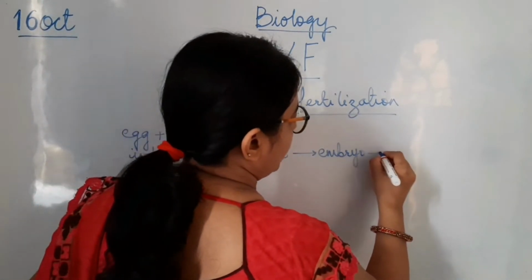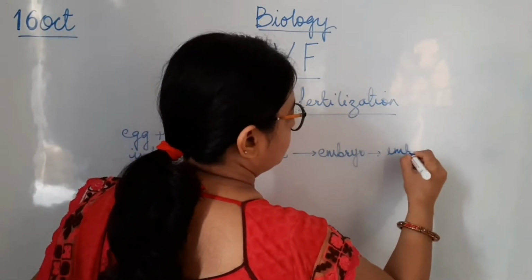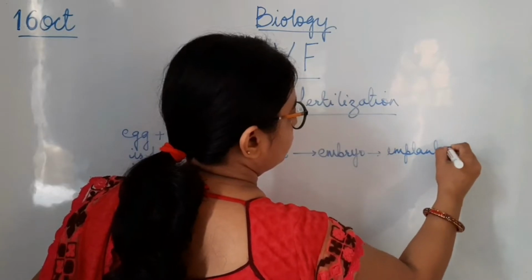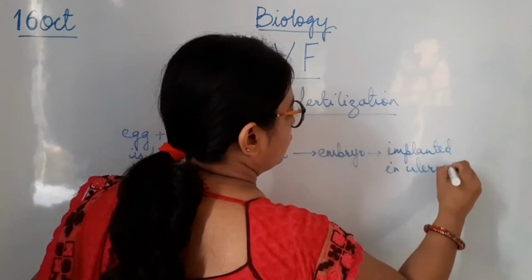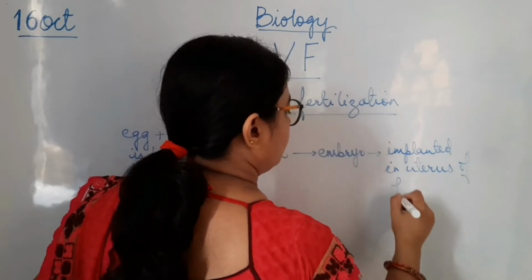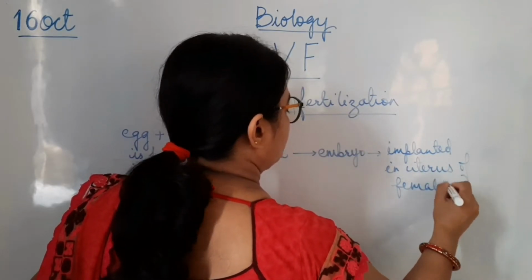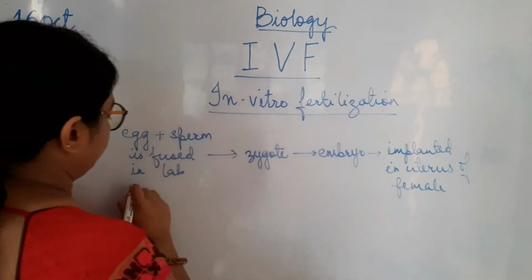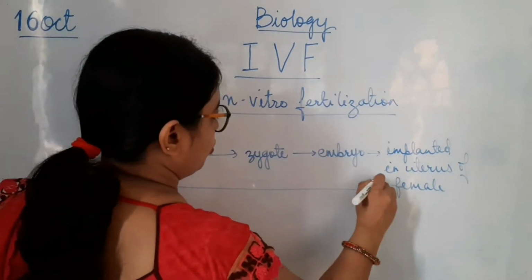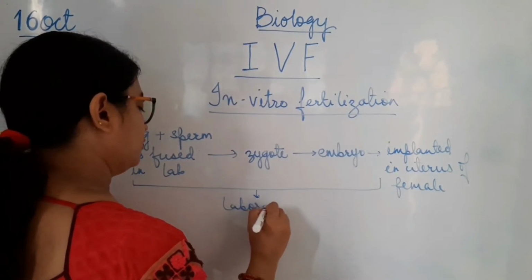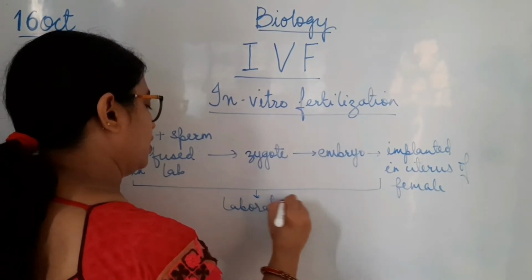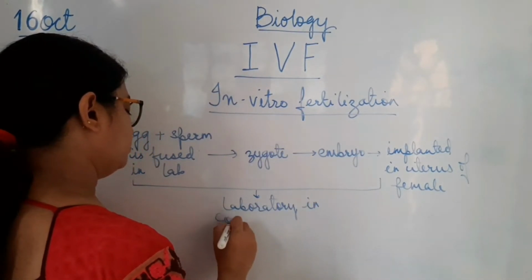This embryo is then implanted in the uterus of the female. So this process, up to this point, is happening in the laboratory, in a controlled environment.